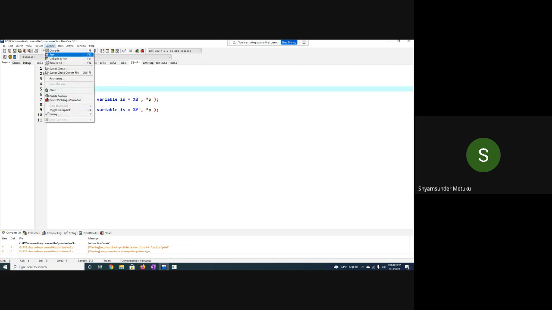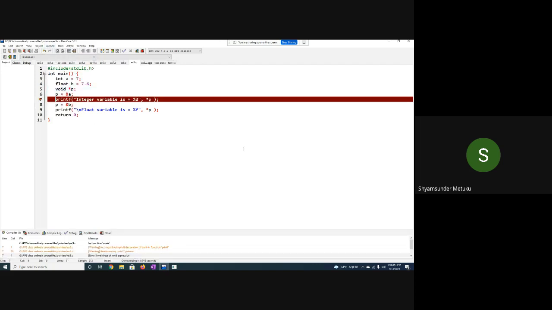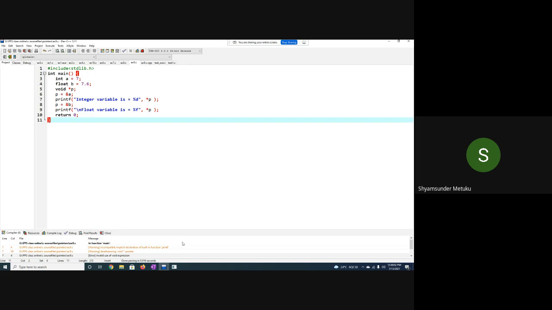Let me check, verify. Is it correct? You're able to see the error. What is the error? You can say incompatible implicit declaration, no? Yes or no? In the bottom, you can see in the orange color, void star pointer is declared, but you are trying to assign the integer pointer and float pointer or float addresses. So you are getting an error. That is the reason always void is better. Instead of getting a wrong result, let us stop the compilation in the beginning itself.